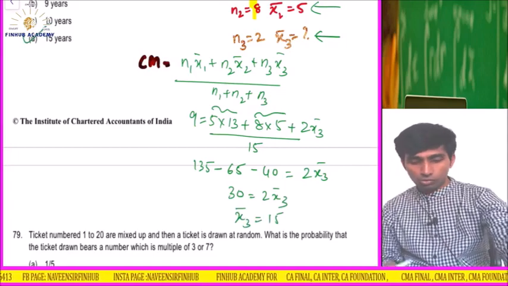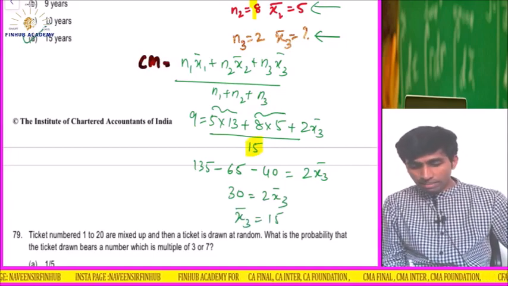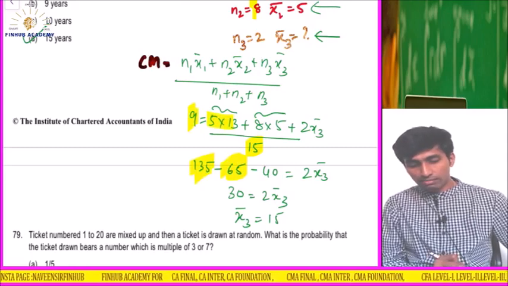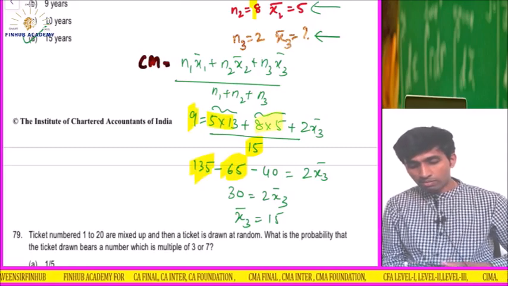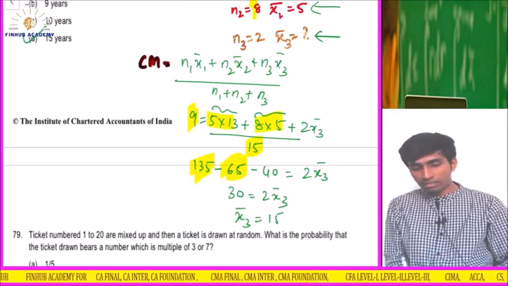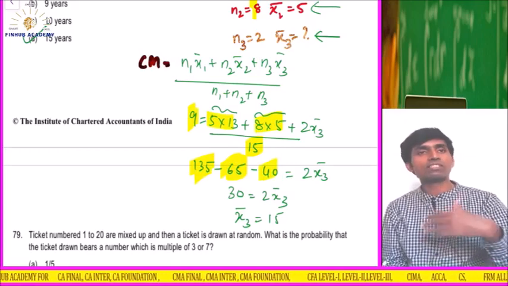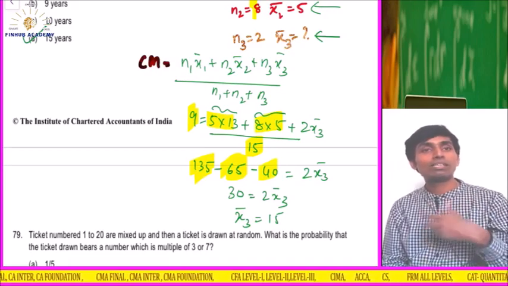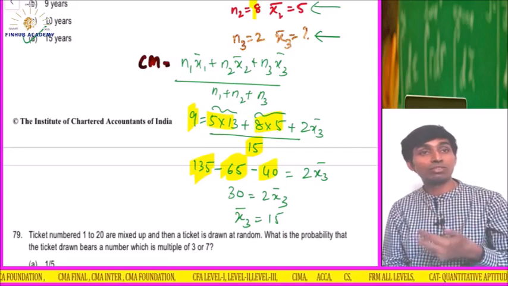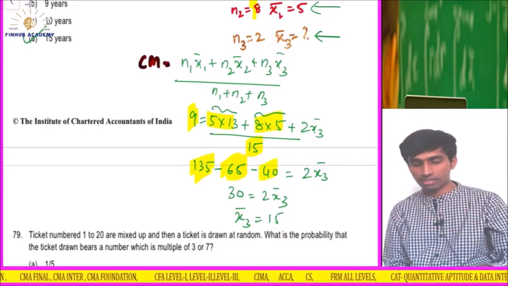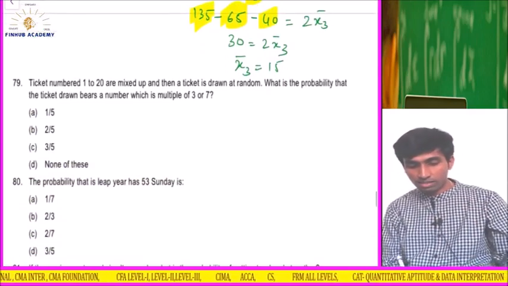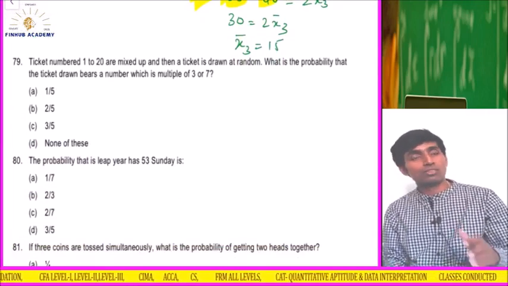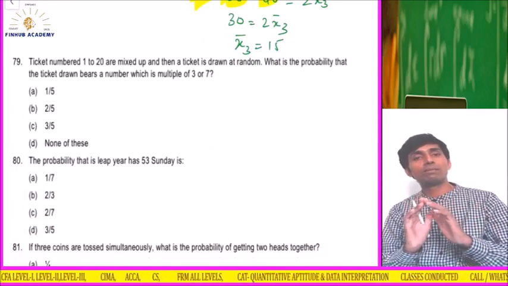Clear? Fine. So what I have done is, listen, 15 will go this side, it will become 135. This will get multiplied, go to the other side and become minus 65. This will get multiplied, become 40 and go to the other side. Okay, this calculation needs to be fast, then only you will be able to solve. Most times students have the complaint that we can't calculate, we can't complete the paper. So you will have to be quick in this. You'll have to practice this, and we have practiced it very well in the class, so obviously you are very well prepared for the exam.